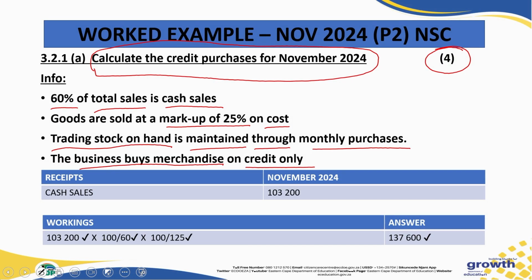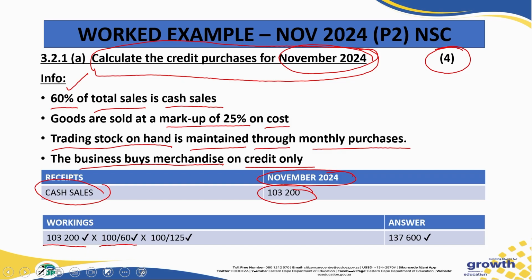So you were asked to calculate the what? The credit purchases for the month of November. Okay? And then there's more important information. In our cash budget, we were given our cash sales for the month of November. Okay? Remember, you were told that 60% of the total sales is cash sales. Therefore, you will have to take that 103 that you will see here. You work out what is the total sales, meaning 100% of it.